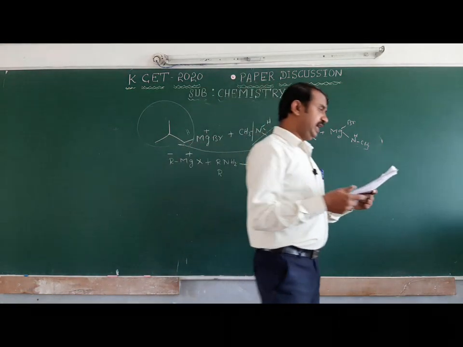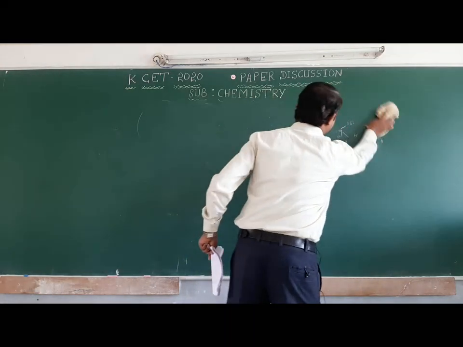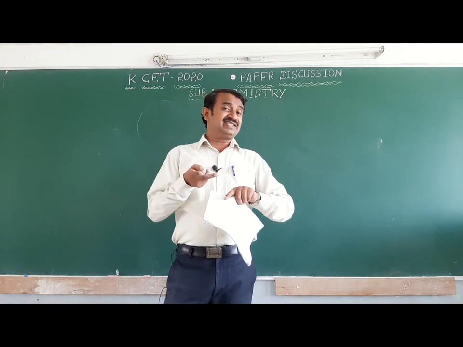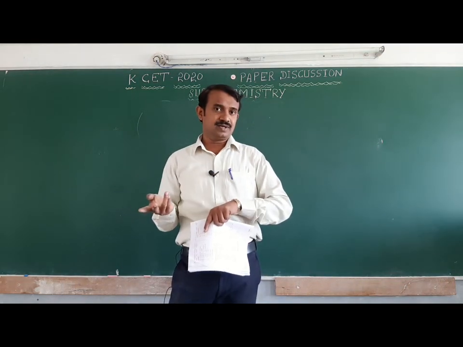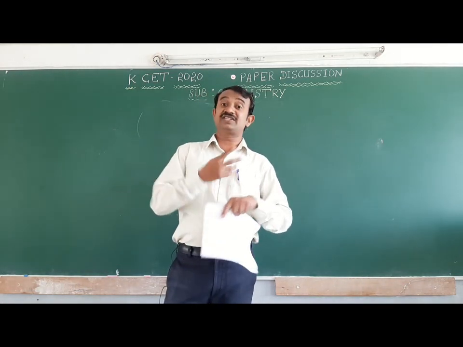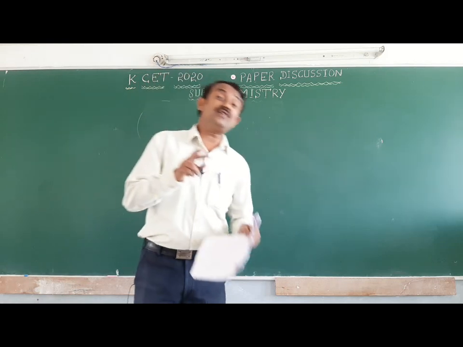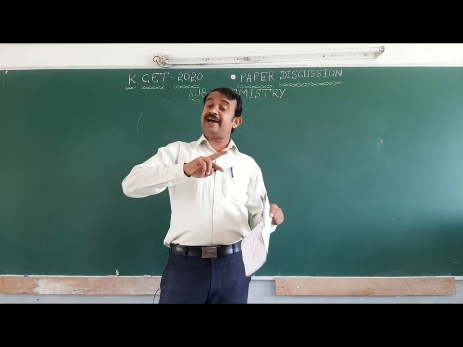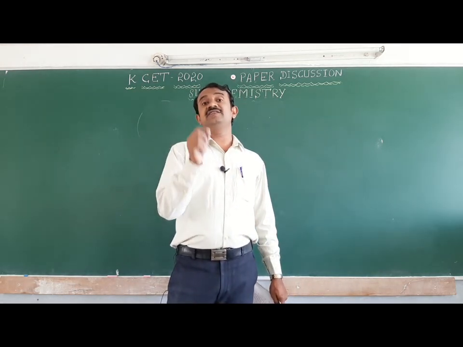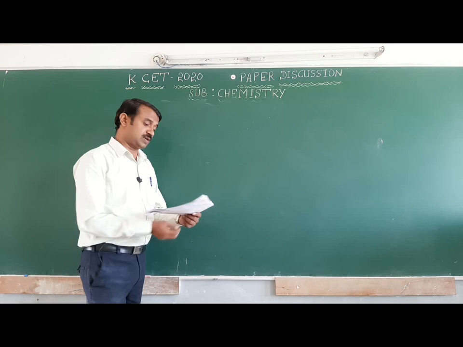Which of the following gives an ether as a major product? This is according to Williamson ether synthesis. In Williamson ether synthesis, sodium alkoxide reacts with alkyl halide to form an ether. We can take primary, secondary or tertiary sodium alkoxide and get an ether. But for the alkyl halide, primary, secondary and tertiary, this is very important. Primary alkyl halide gives a good yield compared to secondary and tertiary alkyl halide. On the basis of this concept, the options are given.